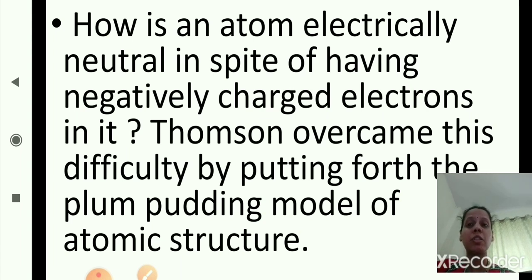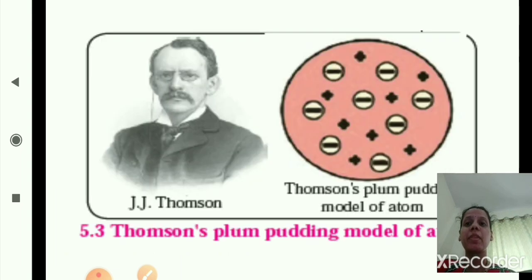Just now we have studied the plum pudding model. As you have seen, the positive charge is distributed throughout the atom and the negative charge is embedded in it. So, this is Thomson's plum pudding model of atom.